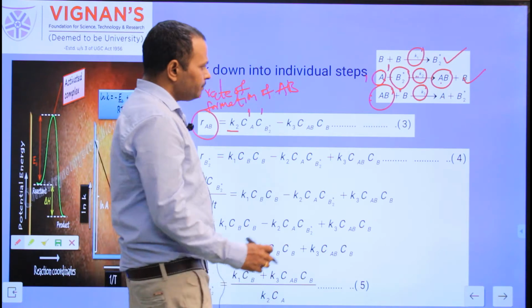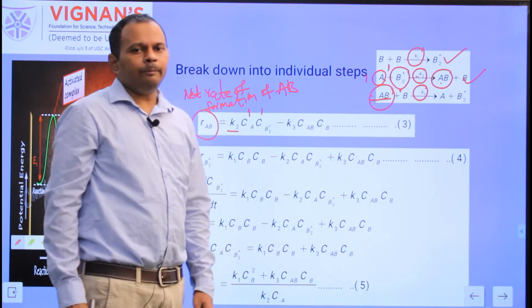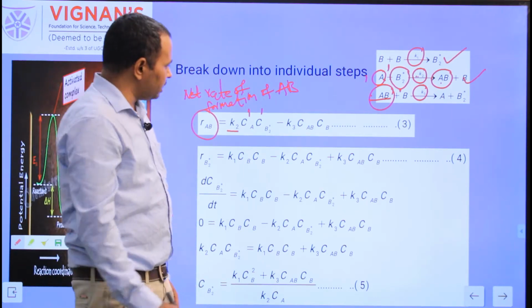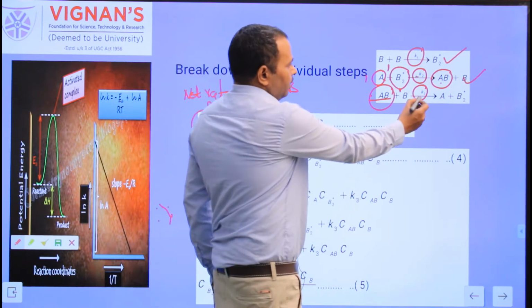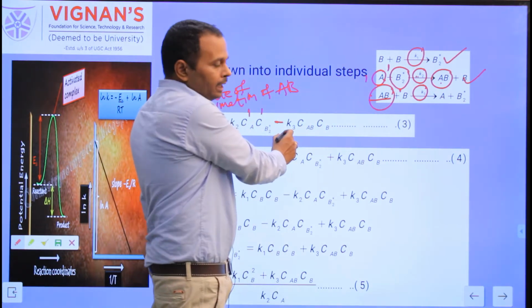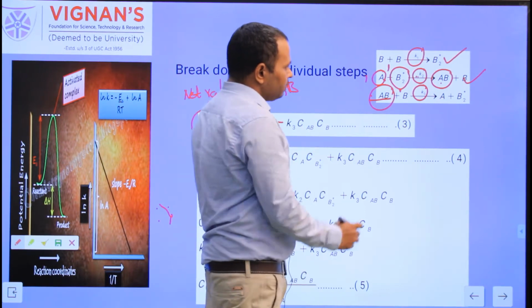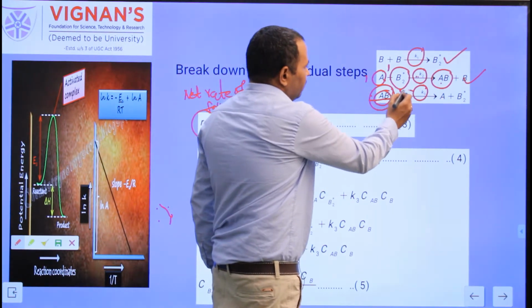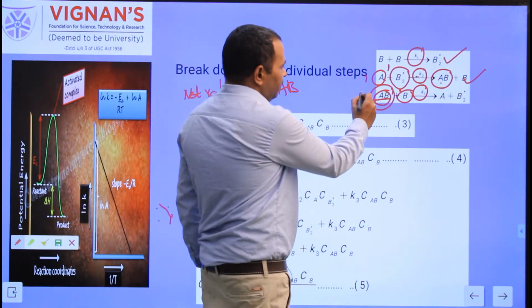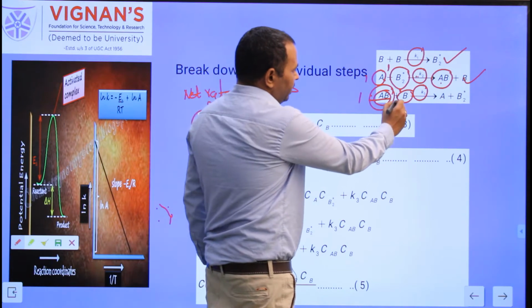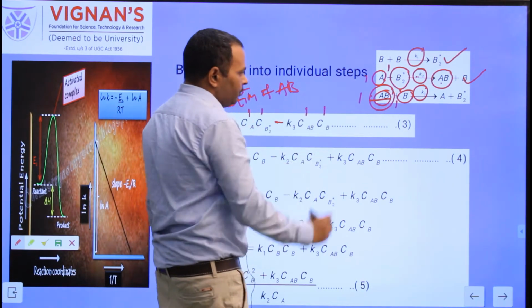In the third reaction, AB is there on reactant side. So the rate of reaction is negative for reactant, that's why put minus K3, the rate constant, and write the concentration of the reactants. What are the concentrations of the reactants for the third reaction? AB and B, that is CAB into CB. What is the stoichiometric quotient for AB? 1, and the stoichiometric quotient for B is also 1. Here it is supposed to be CAB to the power of 1 and CB to the power of 1.